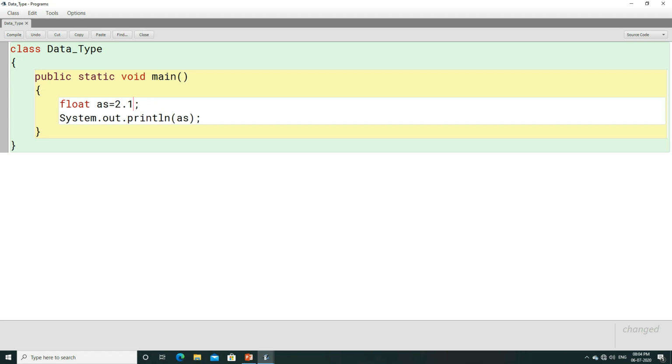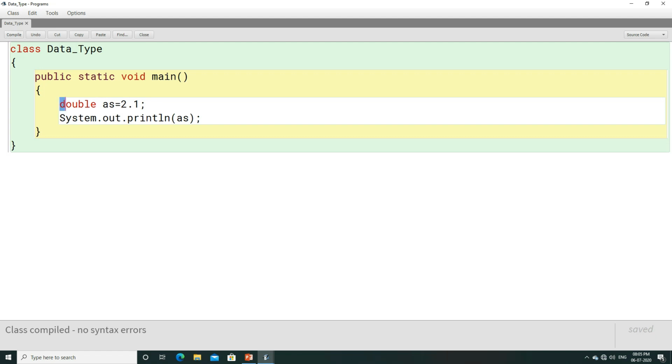Why are you going to get an error? The reason is by default 2.1 is considered as a double value. So when 2.1 is considered as a double value, we know that a double value is stored in 64 bits. Although 2.1 is a very small number, 2.1 can be stored to a double variable. Once again I am telling you, when we write double AS equals to 2.1, let us compile the program.